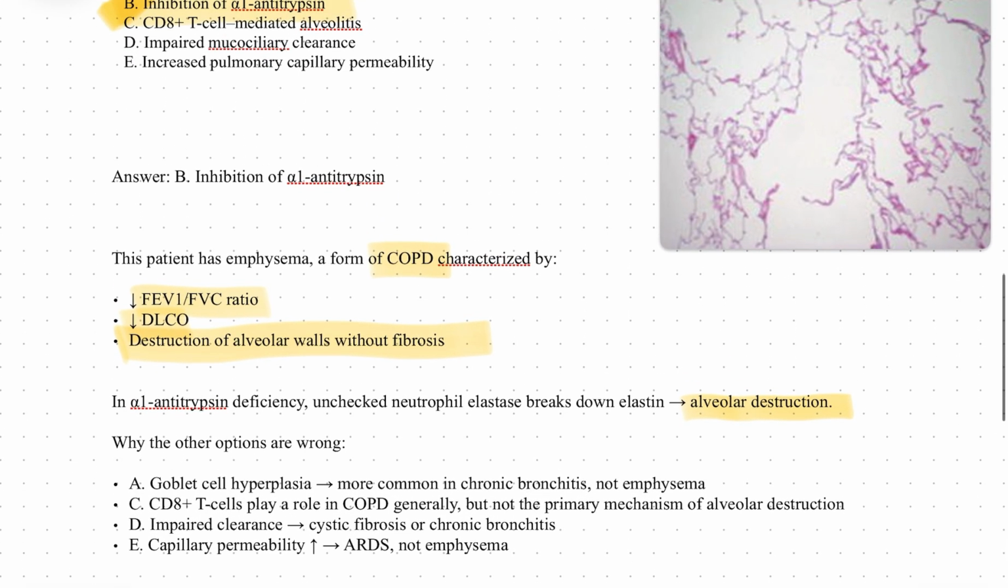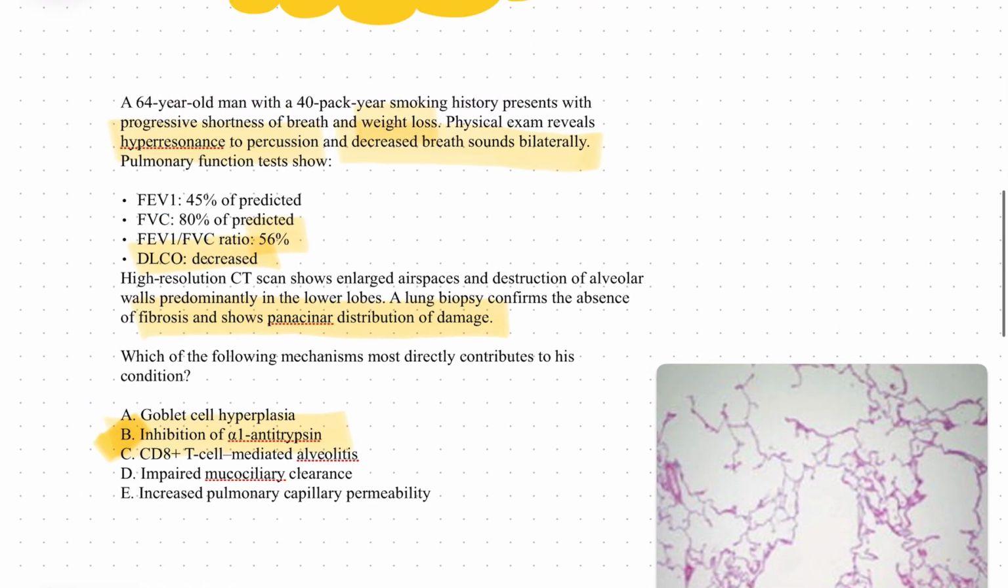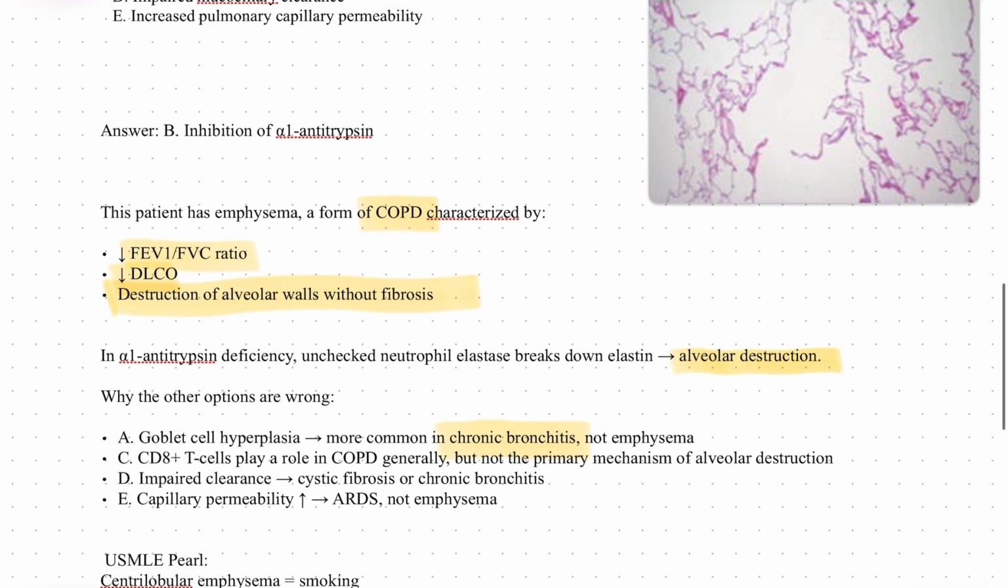Now we have to see why the other options are not correct. Goblet cell hyperplasia is seen in chronic bronchitis. Here we will see shortness of breath along with cough, and the patient is typically obese with a productive cough. These are blue bloaters. So cyanosis will be present in chronic bronchitis. This history is not given in this condition, so it is not chronic bronchitis.